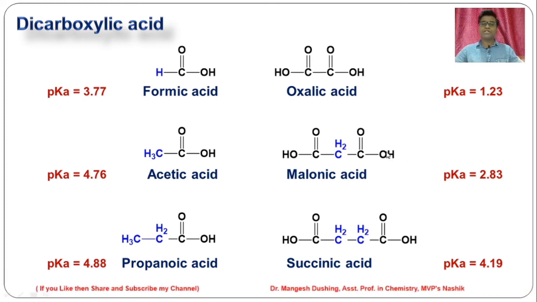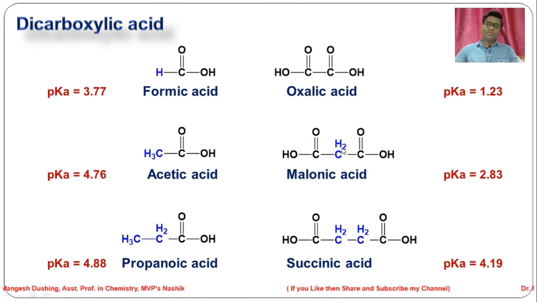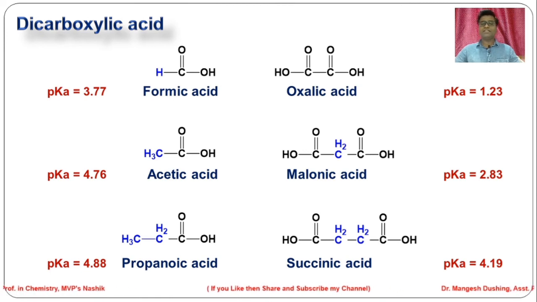So whatever conjugate base is formed, that is destabilized. The dissociation of this OH will be difficult. That makes these diacids weaker acids. That is why their pK values are higher. So as the number of R groups increases, the plus I effect increases and acidity decreases.